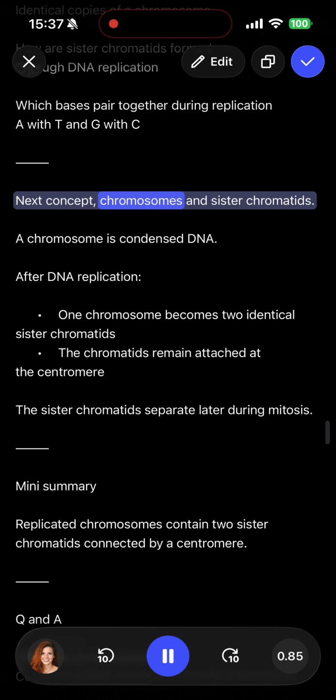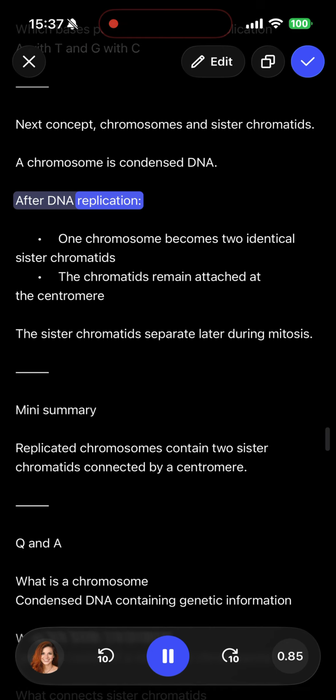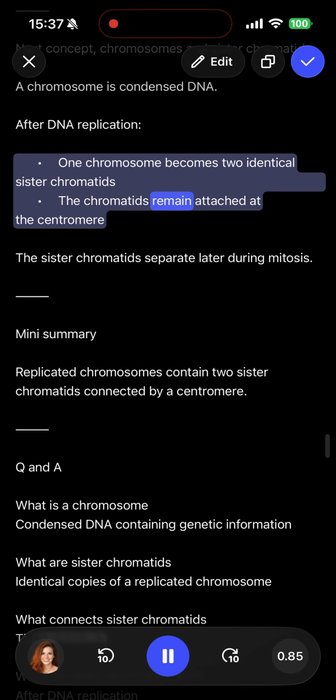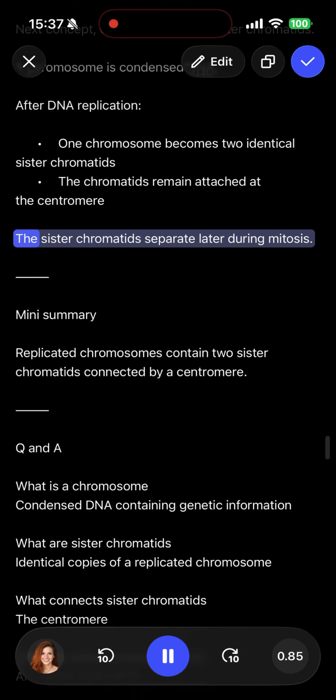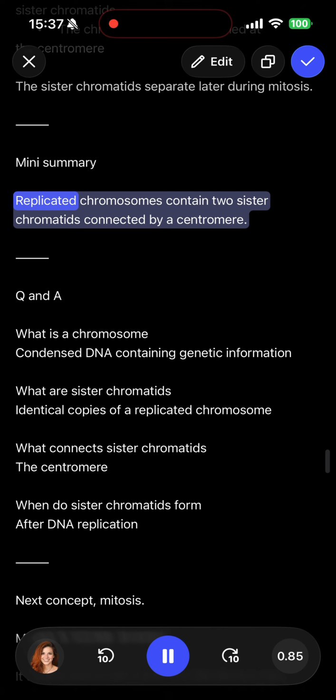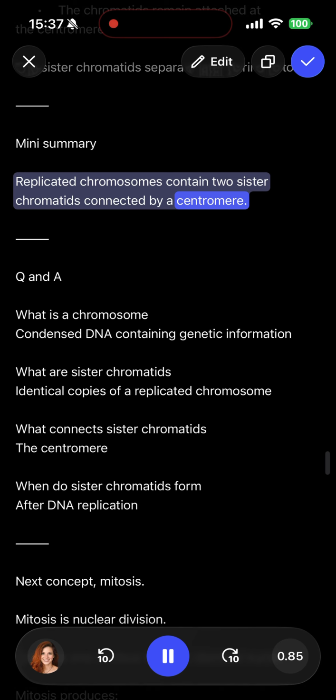Next concept, chromosomes and sister chromatids. A chromosome is condensed DNA. After DNA replication, 1 chromosome becomes 2 identical sister chromatids. The chromatids remain attached at the centromere. The sister chromatids separate later during mitosis. Mini summary. Replicated chromosomes contain 2 sister chromatids connected by a centromere.